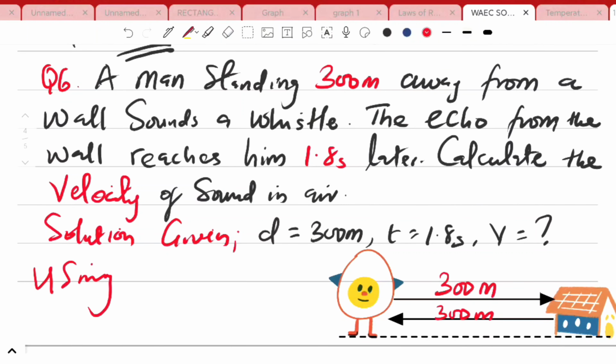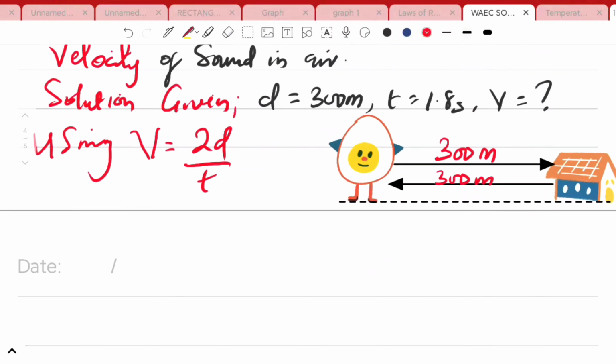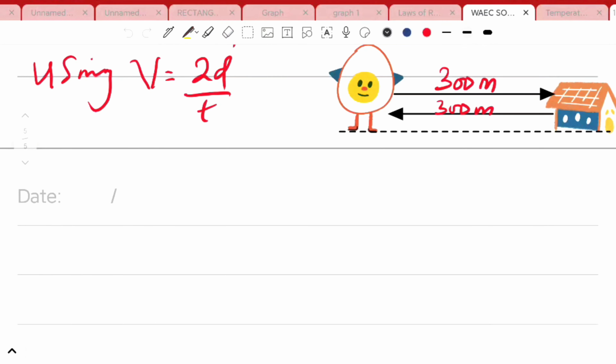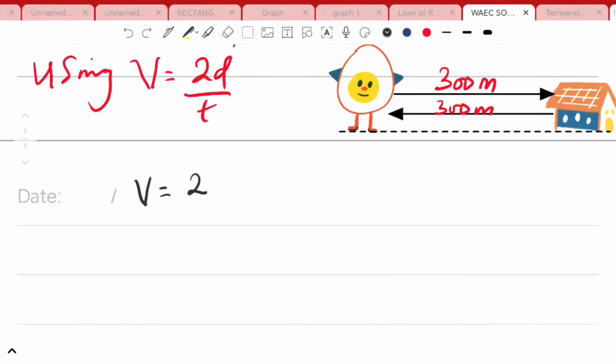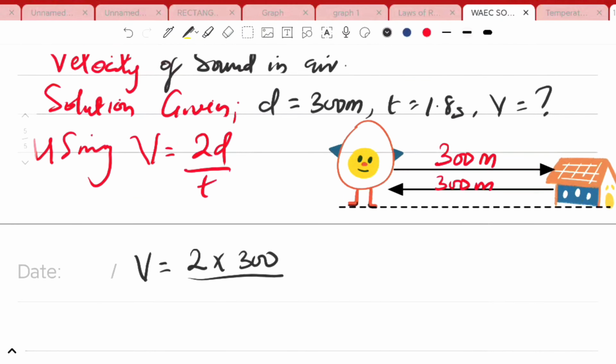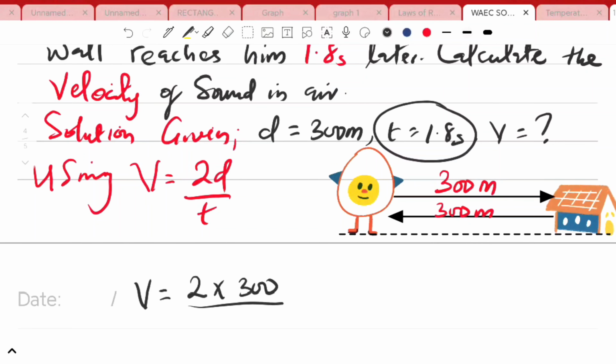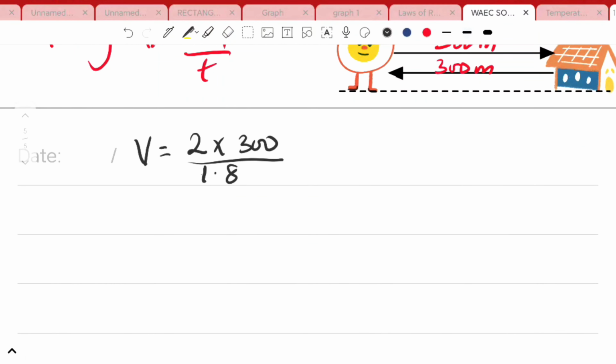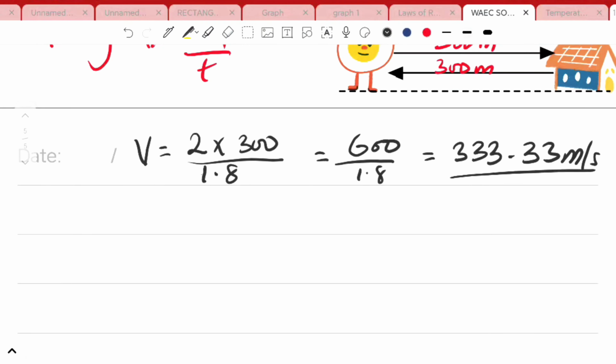We are solving using v is equal to 2d over t. Then automatically we know that v is equal to 2 multiplied by 300, all divided by our t, which is 1.8. So 2 multiplied by 300 will give you 600 over 1.8. Our final answer becomes 333.33 meters per second.